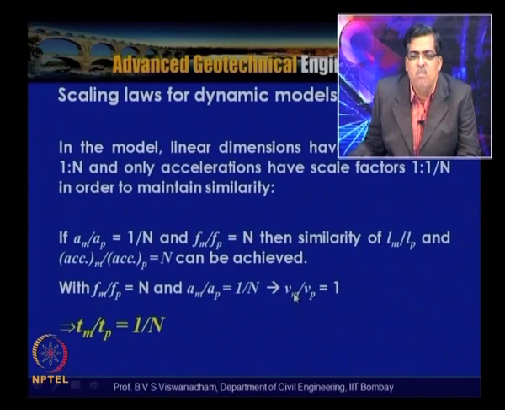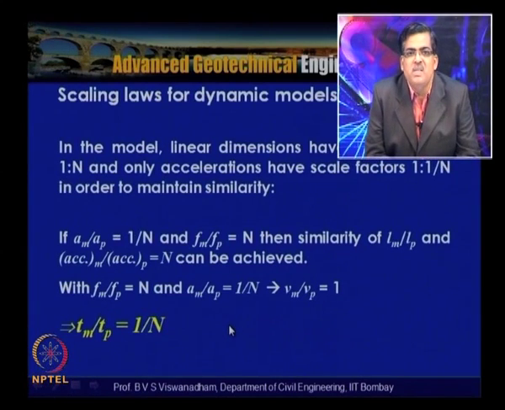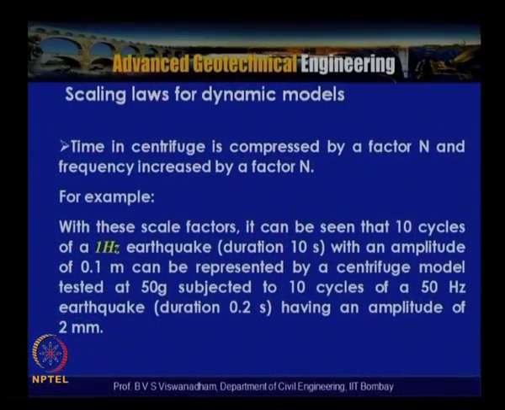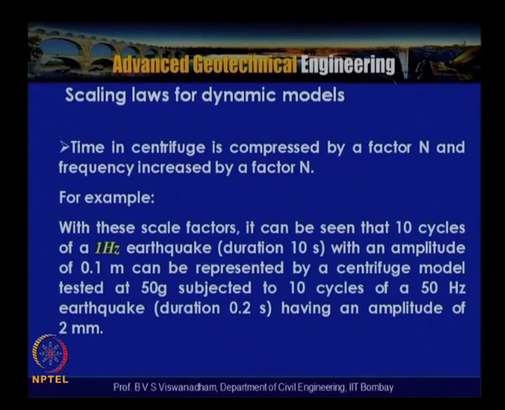So the peak particle velocity in model and the prototype is equal, the ratio being 1. The resulting deductions imply that the time in model to time in prototype is equal to 1 by n. So the time taken for the earthquake to commence and complete will be 1 by n times that in the prototype. So the time in centrifuge is compressed by a factor n and frequency is increased by factor n. So for dynamic models, it is required to be noted that the time in centrifuge is actually compressed by factor n and frequency is increased by factor n.